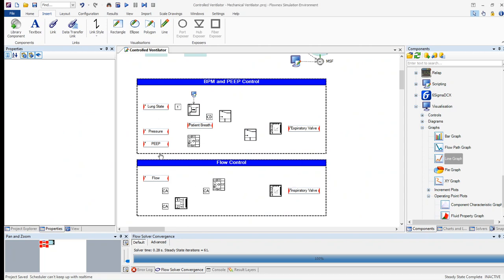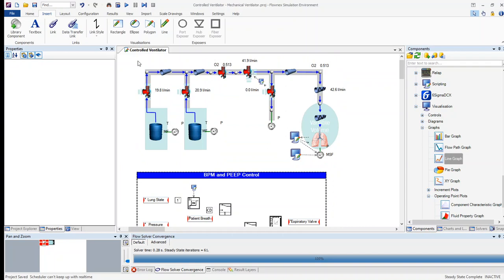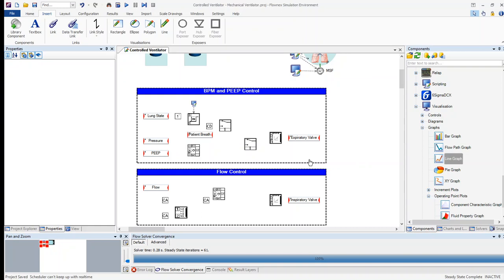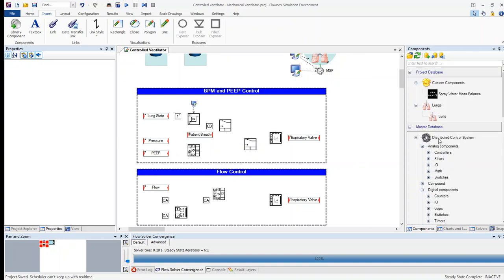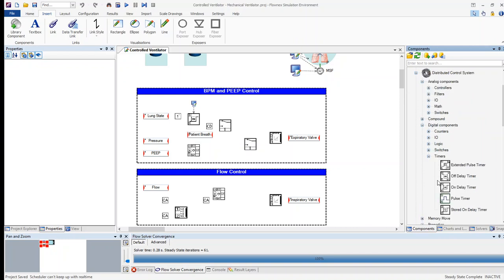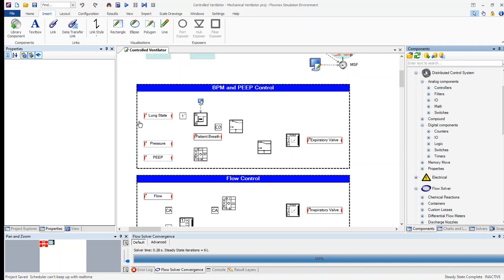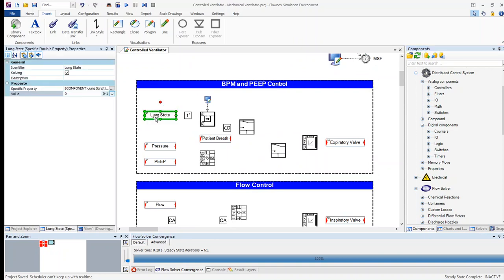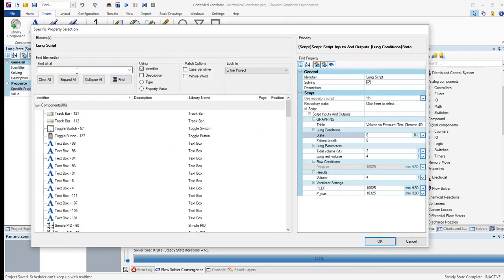This is the Flownex simulation environment where at the top we can see our flow model and at the bottom our control model. The control components have already been placed on the canvas where they can be obtained from our distributed control system. Under analog components, there are, for example, the PID components, and under digital components, we can find our timers, for example. For this webinar, we will simply link these components as we go through the control methodology. First of all, we have a specific double property, which is linked to our long script.